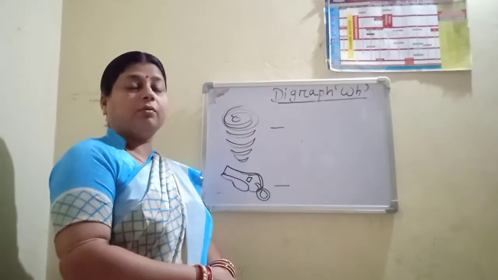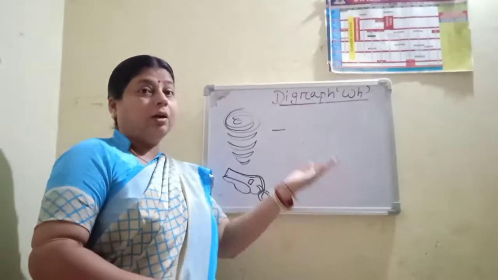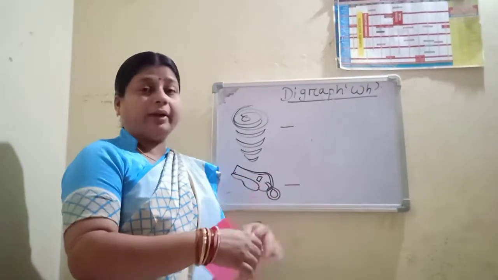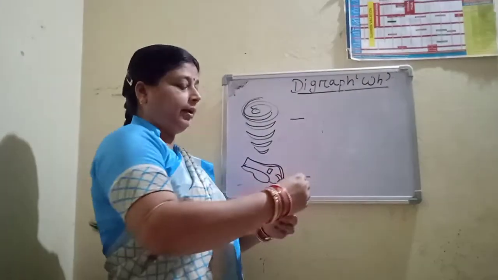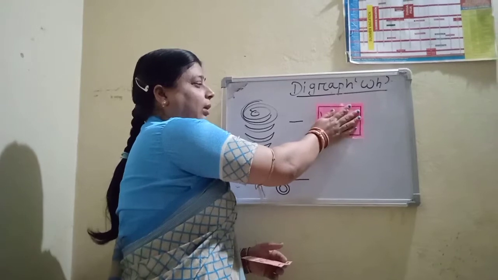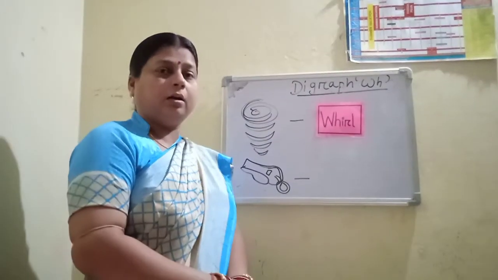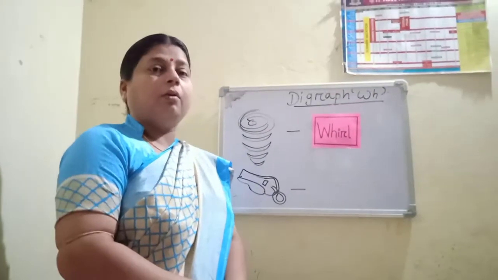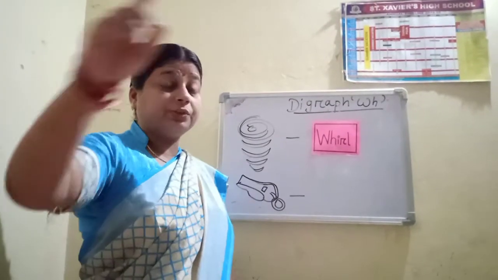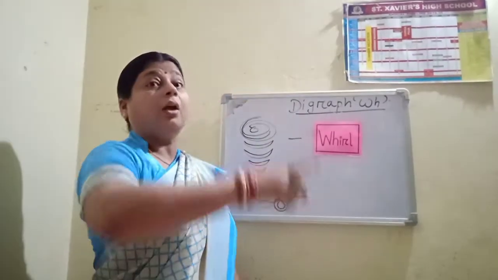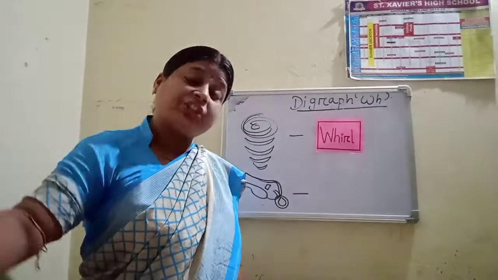What is the next picture? Have a look here. What is this? Whirl. Whirl. What is the spelling of whirl? W-H-I-R-L. Whirl means to move something round and round very quickly in a circle.